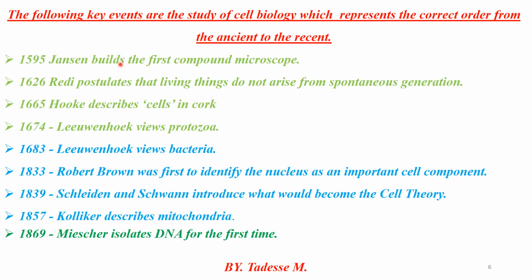First, Zacharias Janssen built the compound microscope, before cells were seen. The compound microscope was invented first. After the compound microscope was invented, Francesco Redi postulated about living things. Living things do not arise from spontaneous generation.